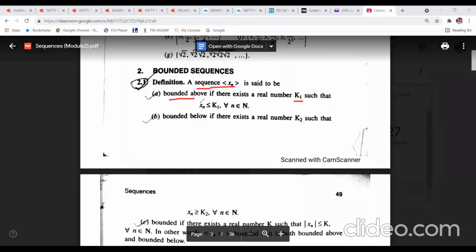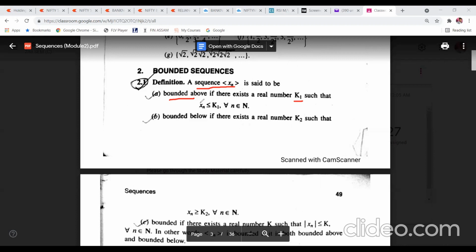That means for any value of n, the value of xn should not be greater than k1. That means the greatest value should be k1 here. You are not going to get any value of xn for any value of n which will be greater than k1. In that case, k1 is the upper bound, or the sequence is bounded above.